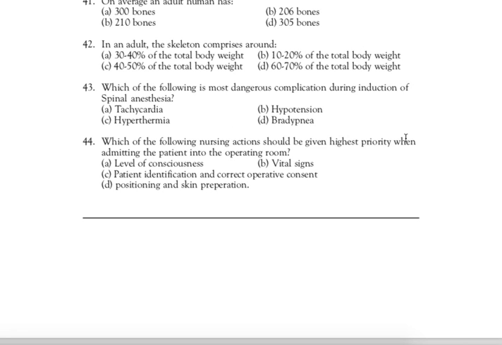Next question, question number 43. Which of the following is most dangerous complication during induction of spinal anesthesia? Right answer is B. Hypotension, decrease in blood pressure. So it's a dangerous complication during induction of spinal anesthesia, hypotension.